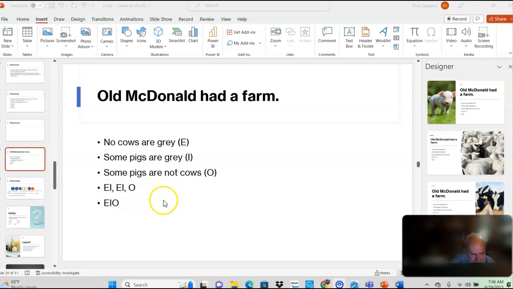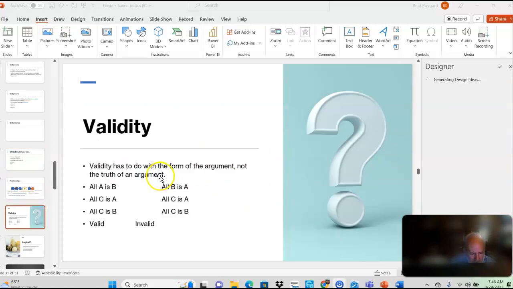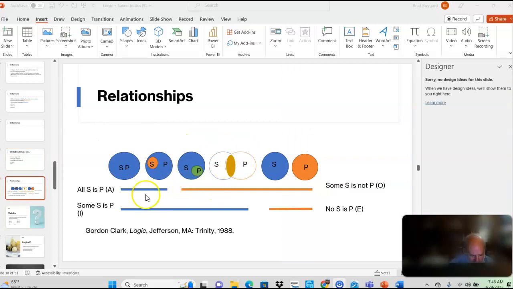So, have a little fun with that, okay? Every time you have a syllogism that has an E, an I, and then an O conclusion, you're going to have a valid argument. And if we were doing a class, we'd get into why this is true. But you can just remember anytime you have an EIO, it's valid. It's just a fun little thing I do. Because most stuff we're going to deal with aren't going to be arguments like this. In fact, EIO arguments are not strong arguments, but they are valid. Okay, so I brought up the relationships again to remind us of that.